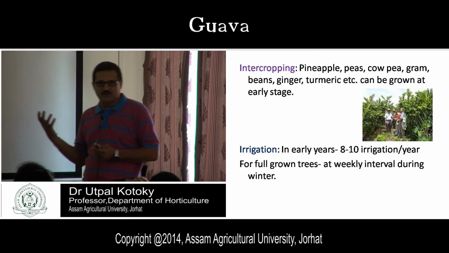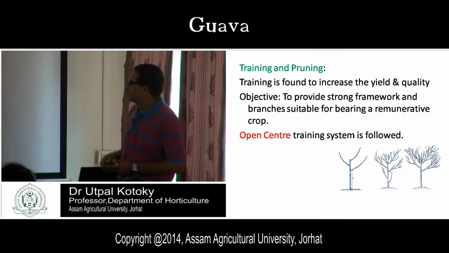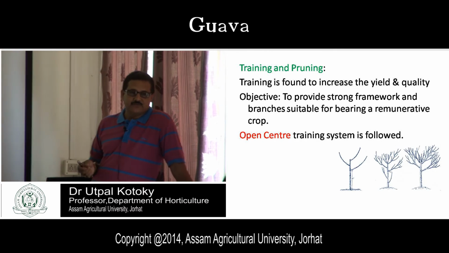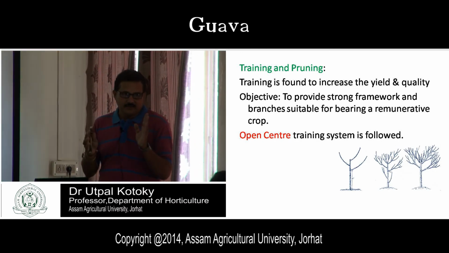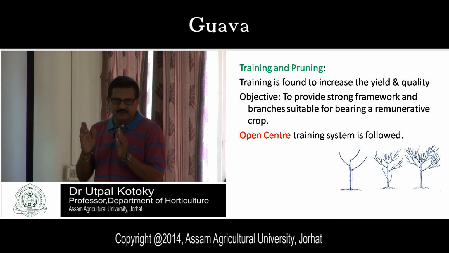So no any water loss. That's why for water economy, this drip irrigation is applied. Then next is your training and pruning. Objective of training is to give strong framework of the plant. That means you should give a proper shape of the plant by training, isn't it?